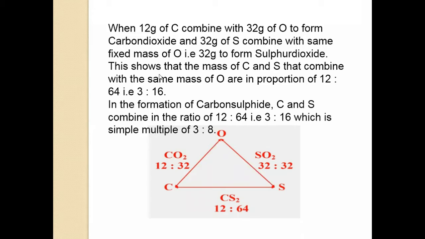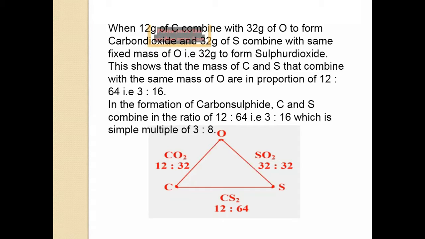In the formation of carbon disulfide, carbon and sulfur combine in the ratio of 12 to 64, that is 3 to 16, which is a simple multiple of 3 to 8. This is the ratio of both the compounds which are formed by this chemical reaction.